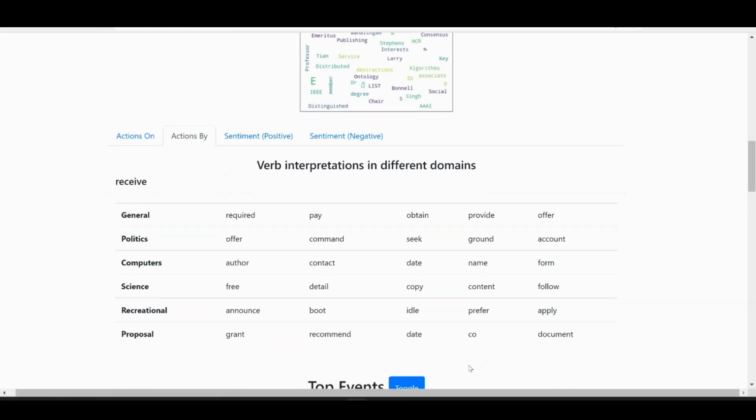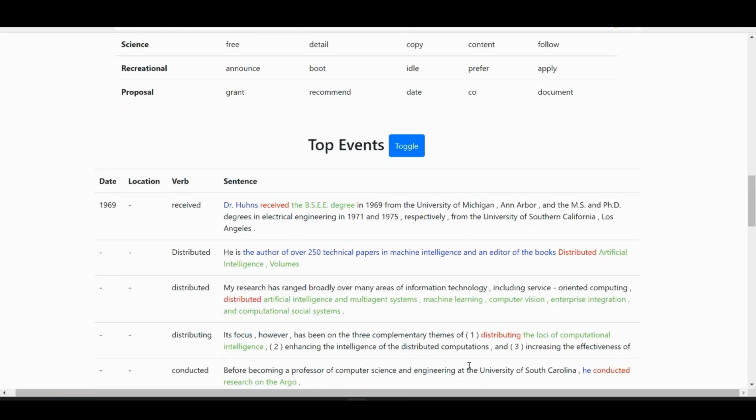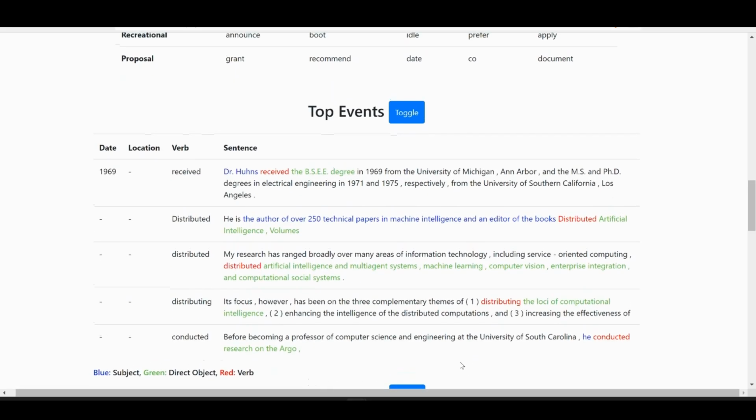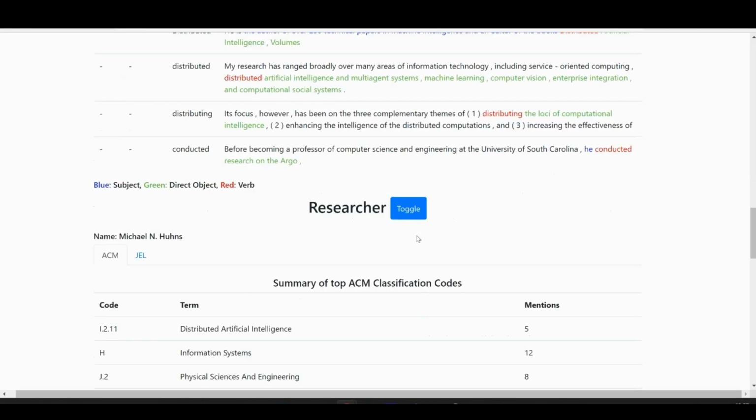We then have the Top Events feature. Kite extracts the top 5 events in the document in the form of a tuple of date, location, verb, and sentence. Some fields may be empty due to the lack of information in the document. Next, we move on to domain-dependent features.